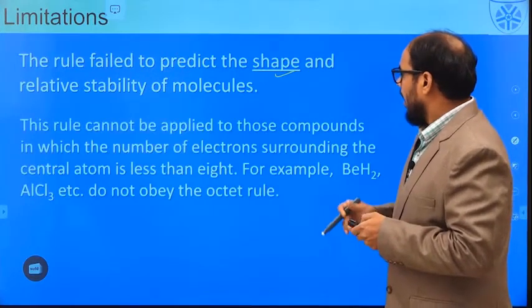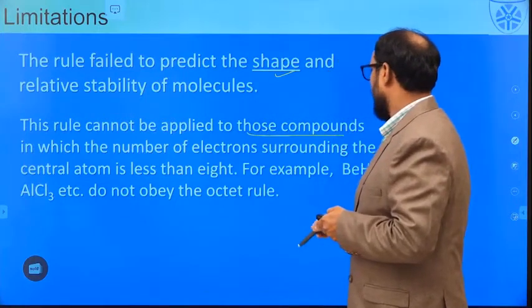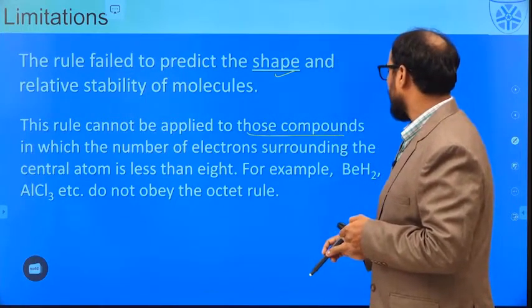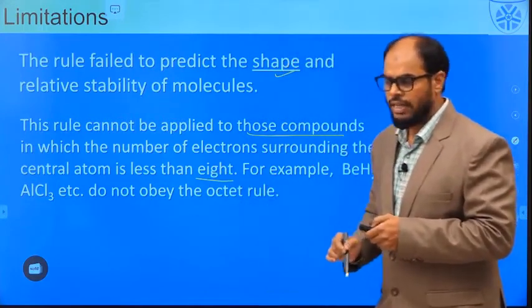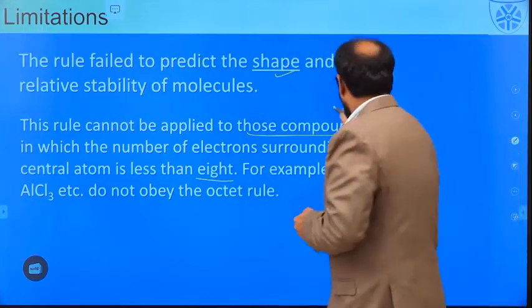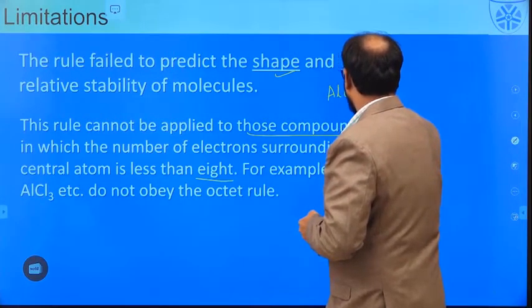Secondly, this rule cannot be applied to those compounds where the central metal atom does not have the 8 electron rule. For example, let us talk about the Lewis acid, that is AlCl3.